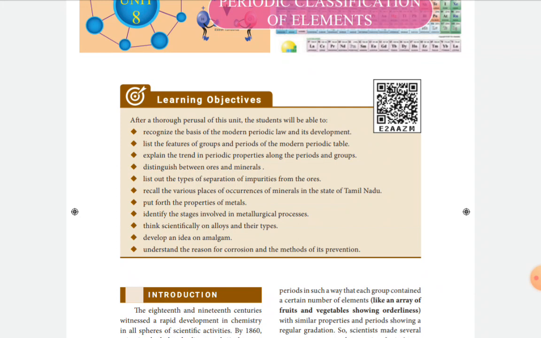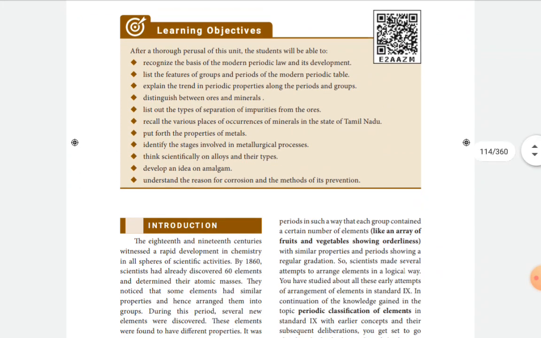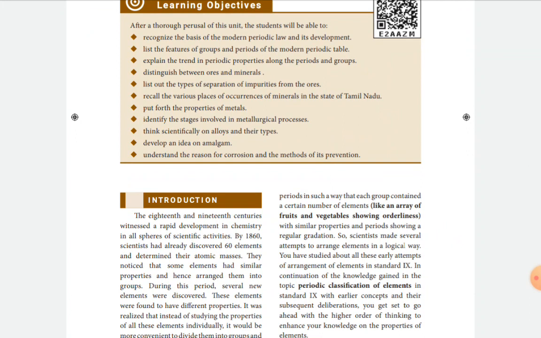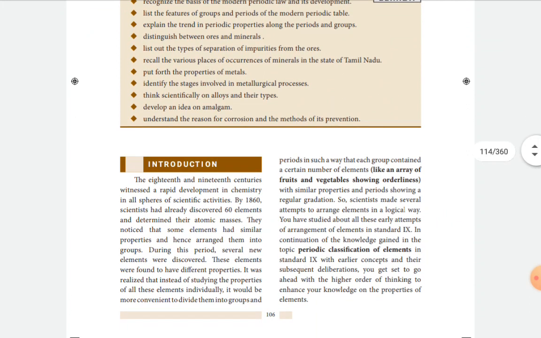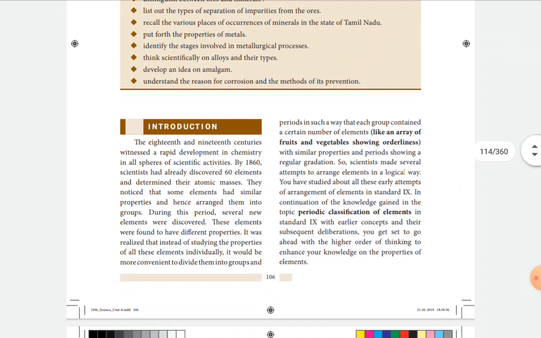Next question: which experiment helped Moseley to devise the modern periodic table? Understand the question. This you have already learned in 9th standard. That is the X-ray diffraction experiment. X-ray diffraction experiment helped Moseley to devise the modern periodic table.